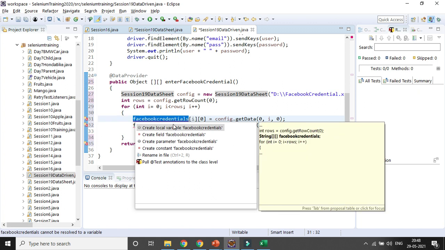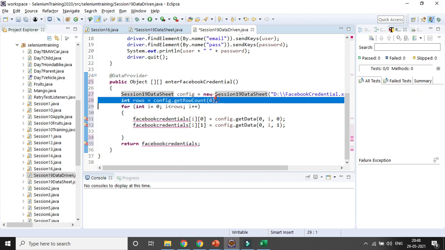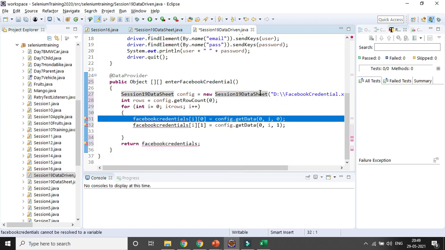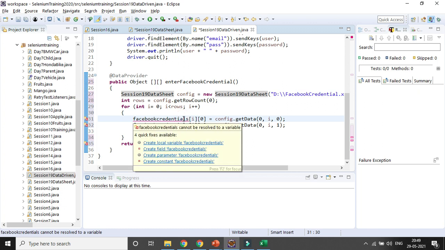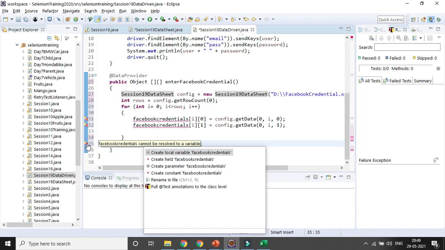Create a local variable. Okay, I am reading the path. Data provider, for integer I equal to 0. Okay, Facebook credentials, integer I. No, I don't want to change it.